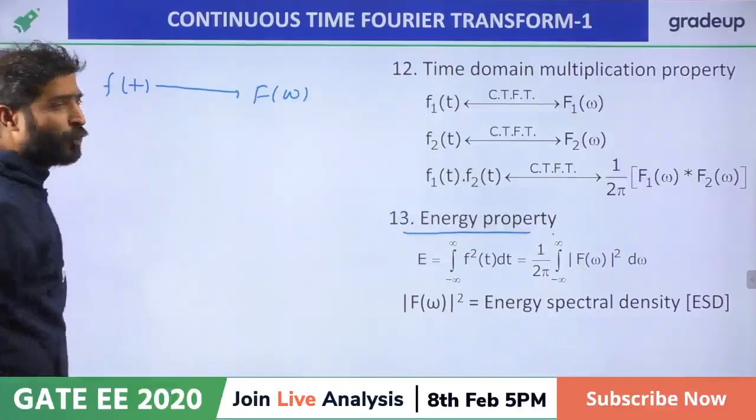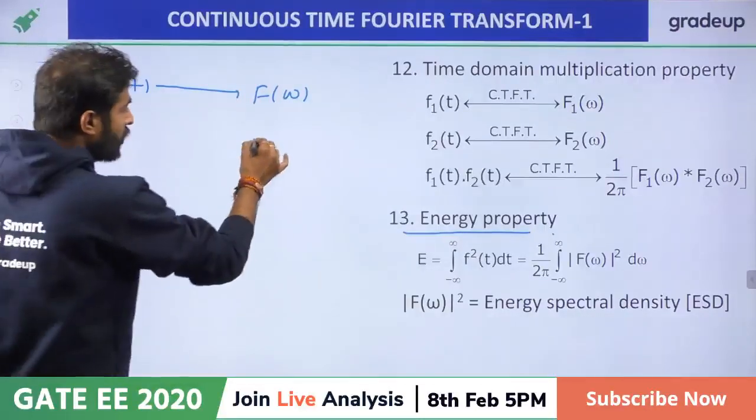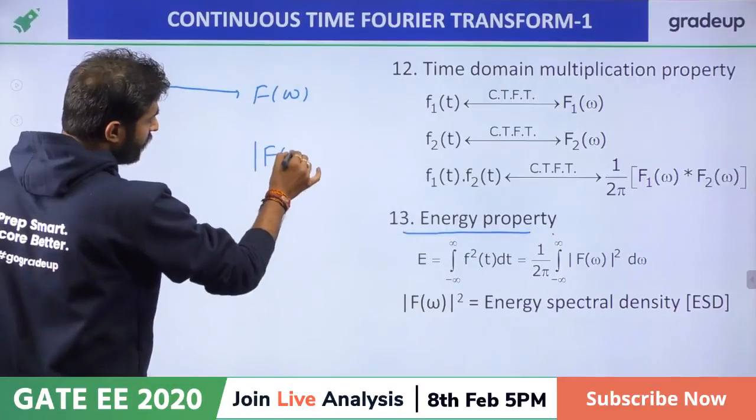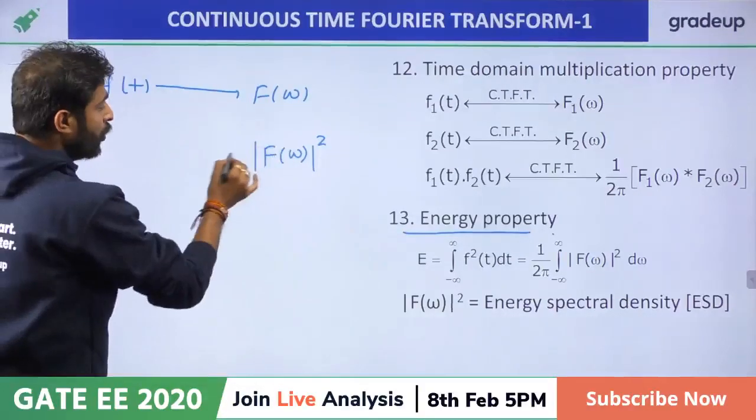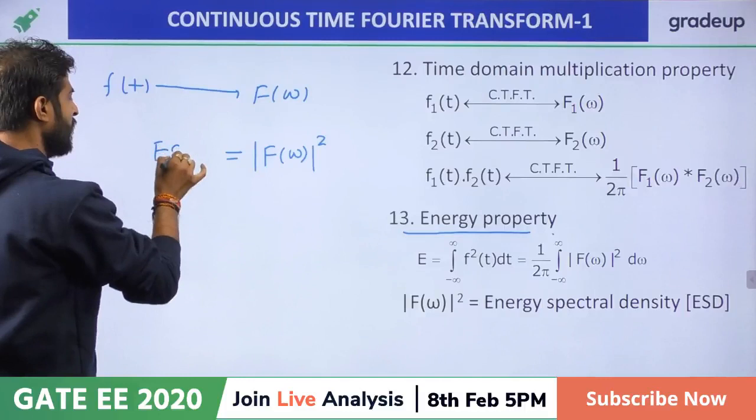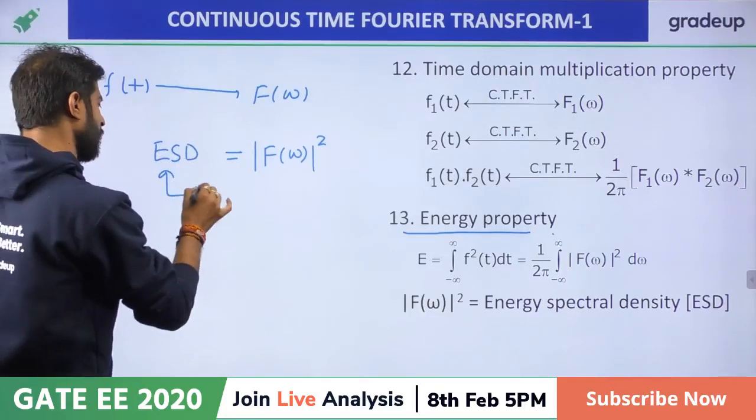Now f of t having the Fourier transform f of omega, now take the mode of f of omega in the frequency domain and then square it. This value is called ESD, energy spectral density.